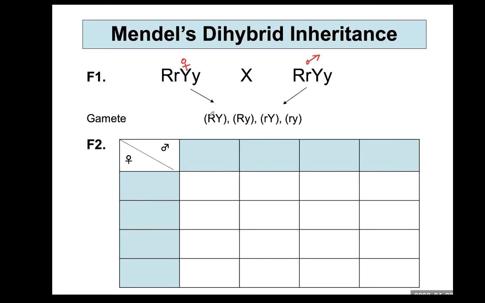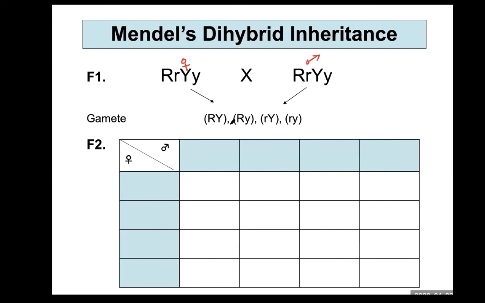What kind of gamete can you pull out based on this genotype? These gametes are written down the vertical line. And for the male, based on his genotype, what kind of gamete can you pull out, and then write the genotypes across the top, the horizontal row.